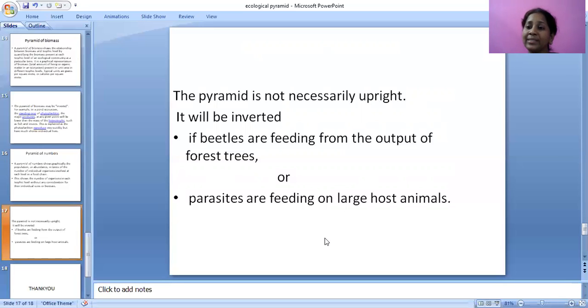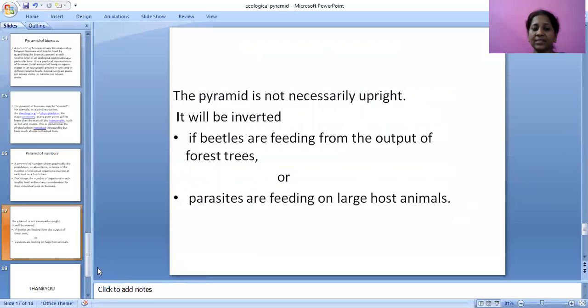Next, how much energy is present at primary producers, how much energy at primary consumers, how much energy at secondary consumers level, how much energy at tertiary consumer level. Coming to number, without depending on the size of the animal, we get to know this.